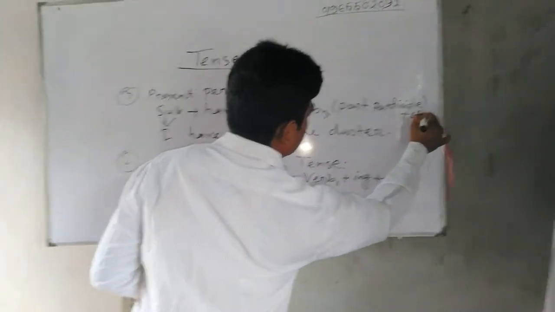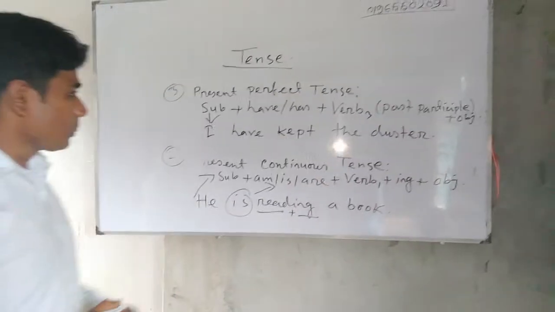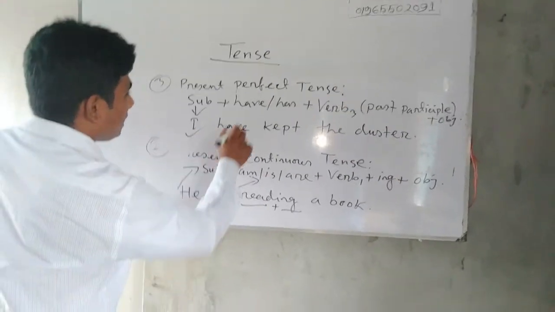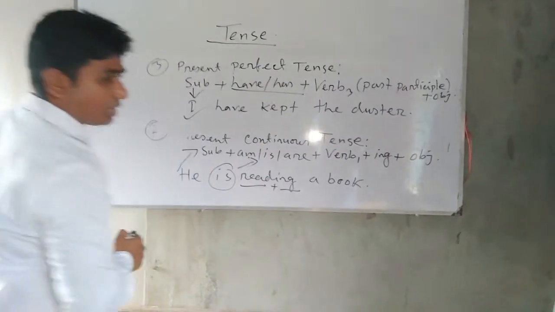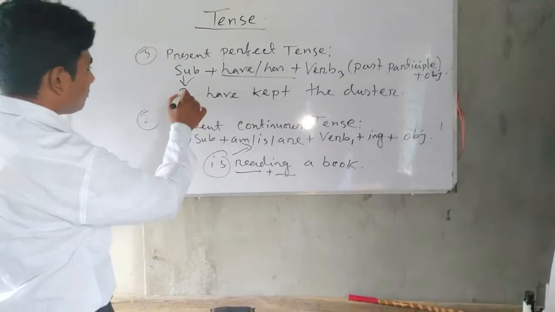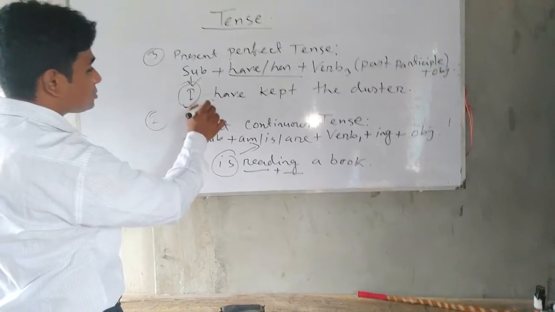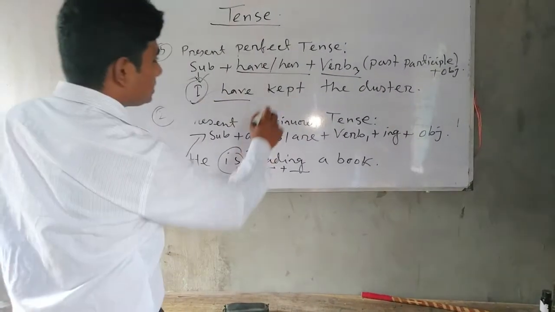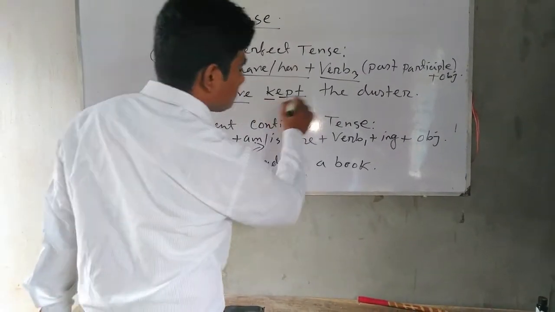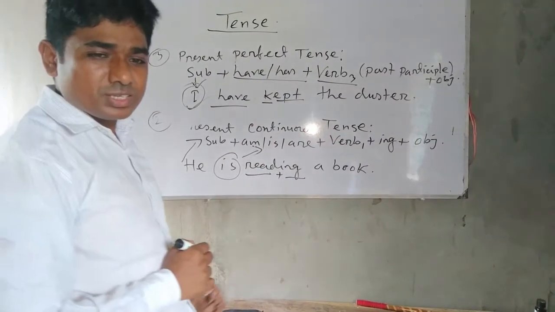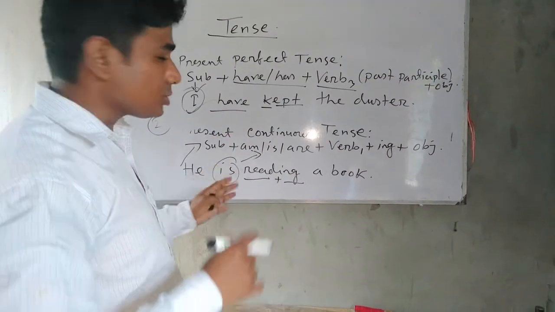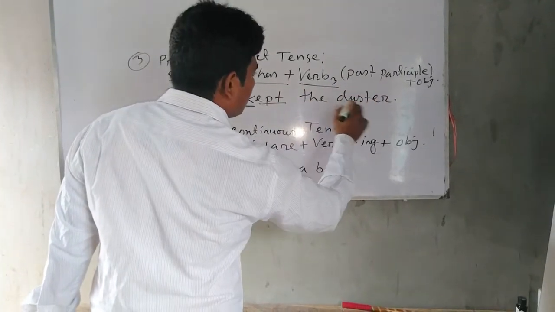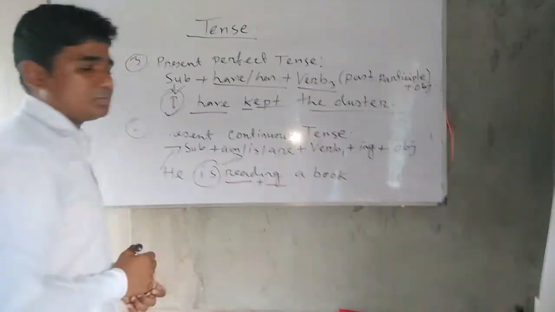And at last object or extension. Here the subject is I and the auxiliary verb is have or has. According to the structure, in the first person you should use have, and after that the verb keep, kept. You will find it in the conjugation of verbs, strong verb, weak verb. And after that the duster is the object.